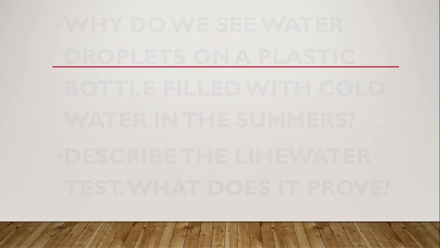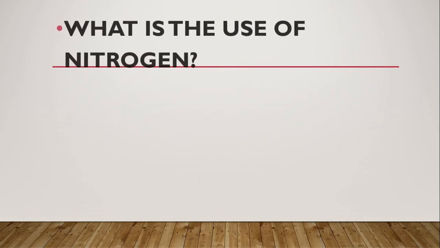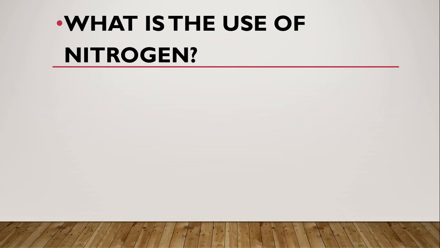Next question. What is the use of nitrogen? The answer is, nitrogen gas is filled in chips packets to preserve the chips. This way, the chips remain fresh for many days. Nitrogen gas is filled in puffy packets, which helps keep the contents fresh. It is also used to make fertilizers. Farmers use nitrogen fertilizers for the growth of plants. Okay?